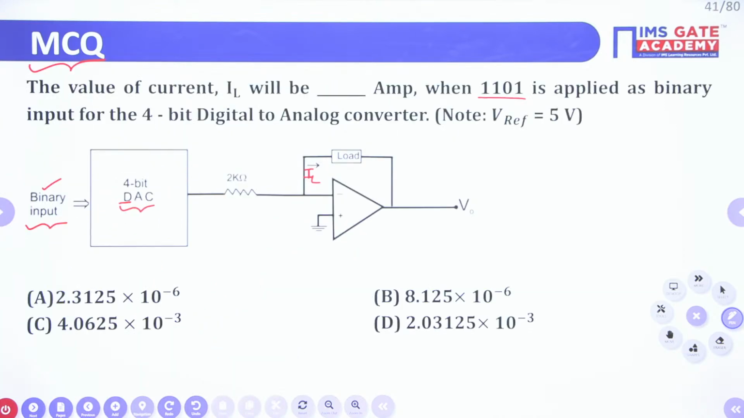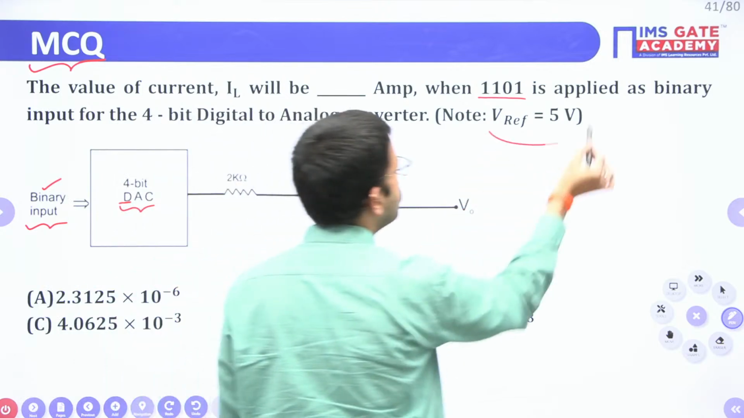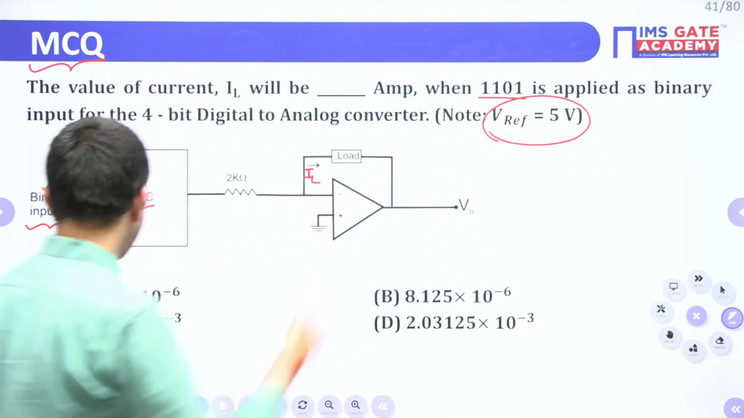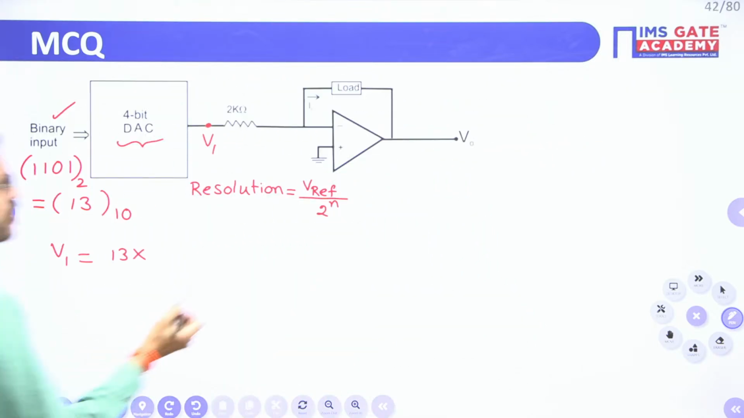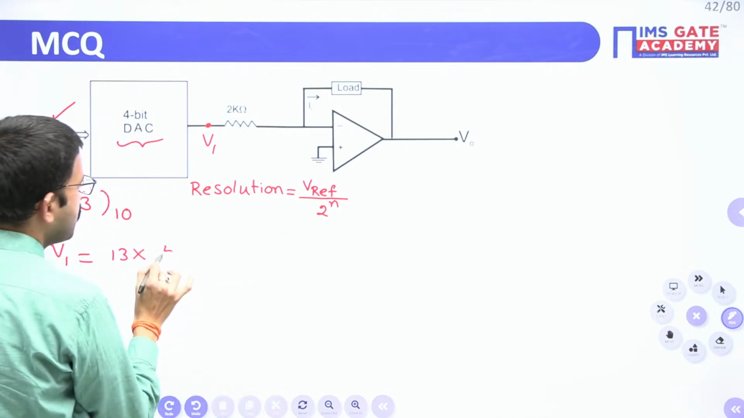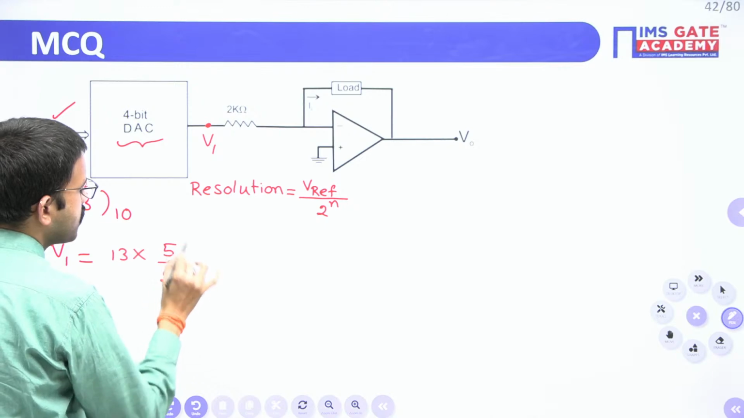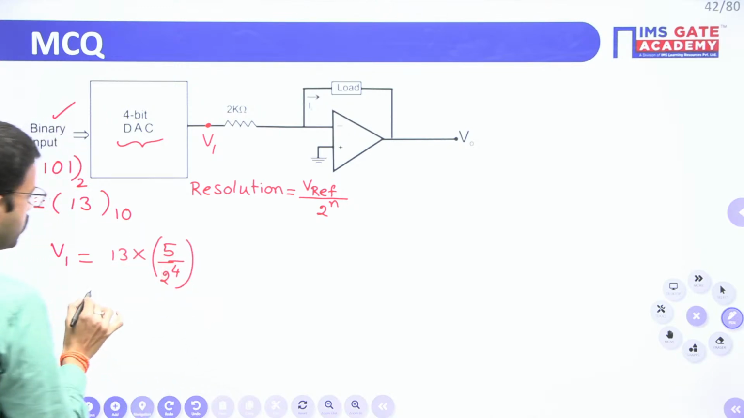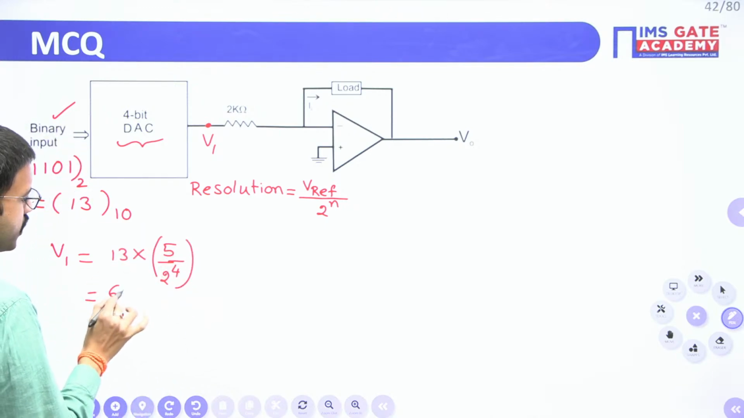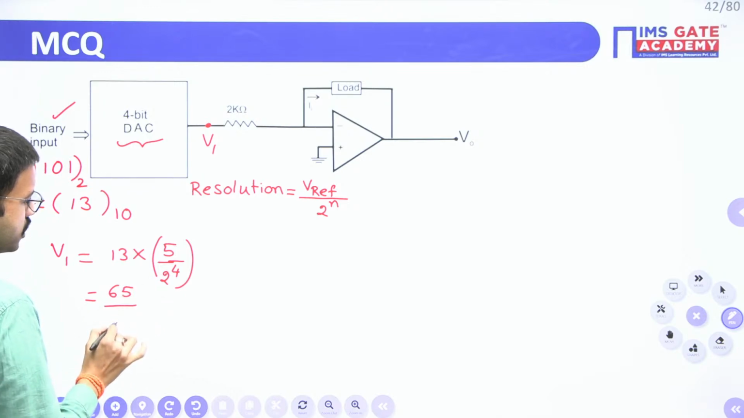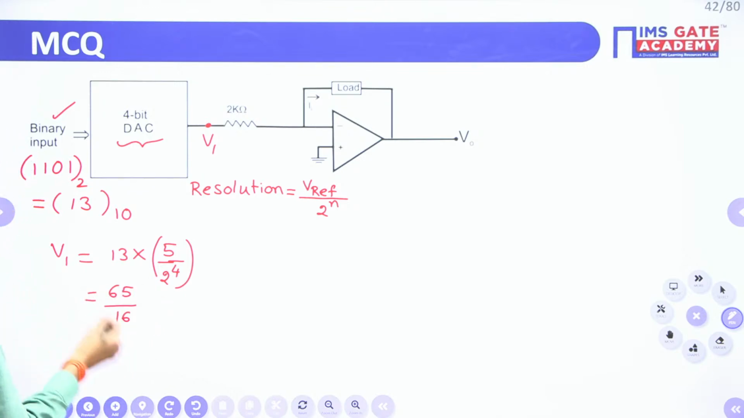Here they have mentioned the reference voltage as 5 volts and the number of bits are 4. So 5 by 2 power 4. That means 13 into 5 is nothing but 65, divided by 2 power 4, which is 16. So just do the calculation and tell me how much value you are going to get.